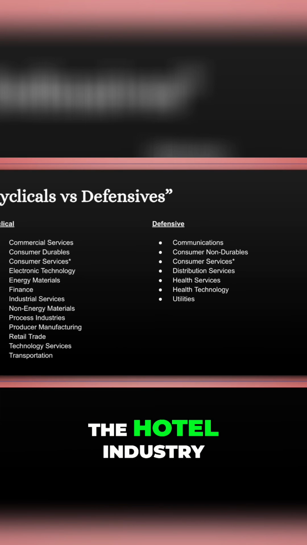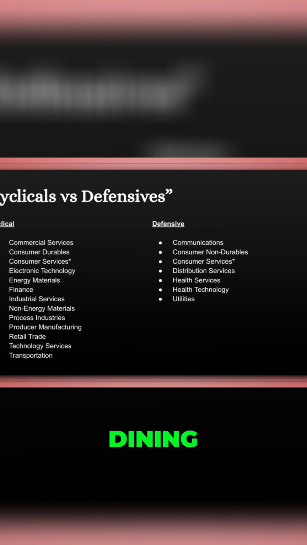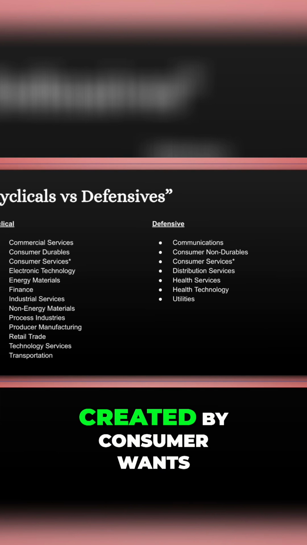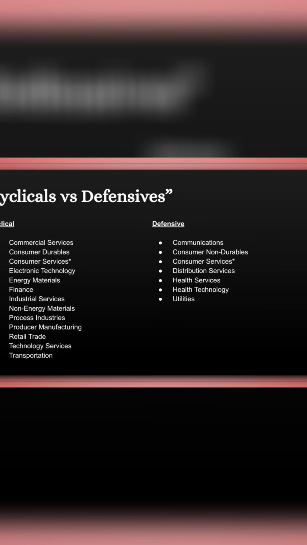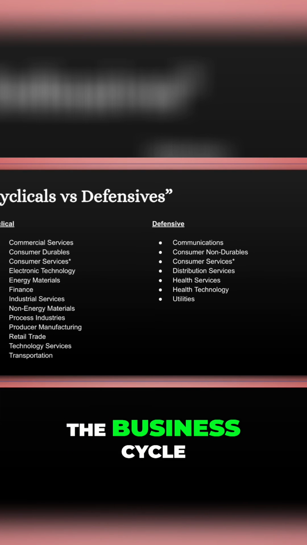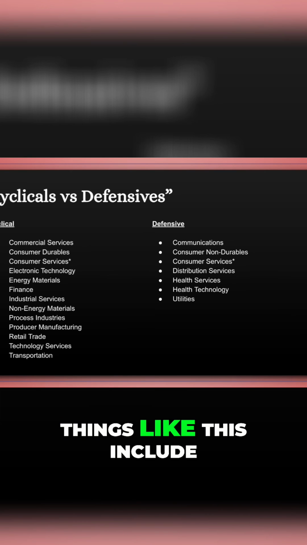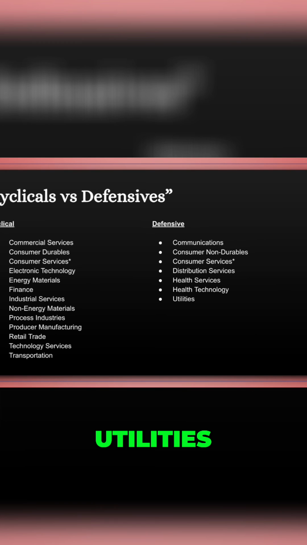Examples of this include the hotel industry, resorts, dining, and any other excessive industries that are created by consumer wants. Defensive industries, on the other hand, are things that aren't too heavily affected by the business cycle. This is because they're necessary for human operation. Things like this include health services, utilities, health technology, and so on.